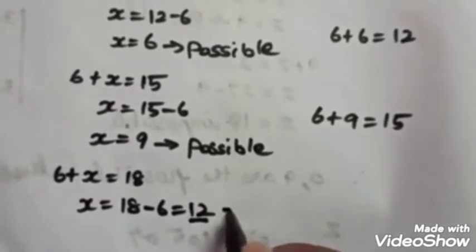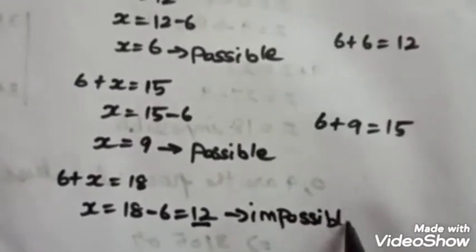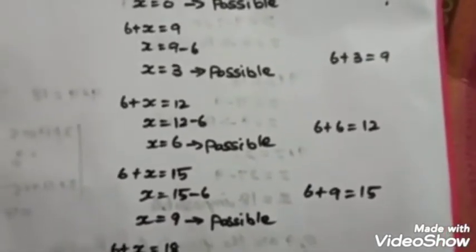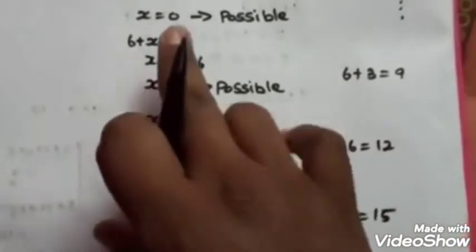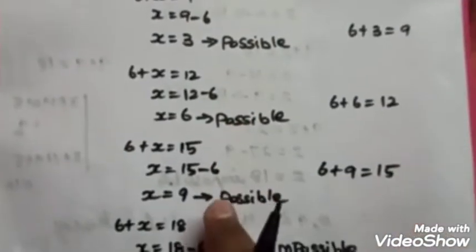So 12 is a 2-digit number. It is impossible. So how many possible values are there? Totally 4 possible values. So we have to replace the value. Instead of x, it may be 0, 3, 6 and 9.